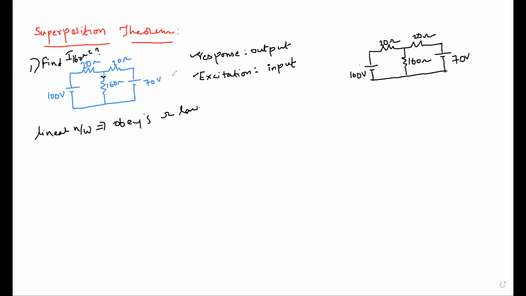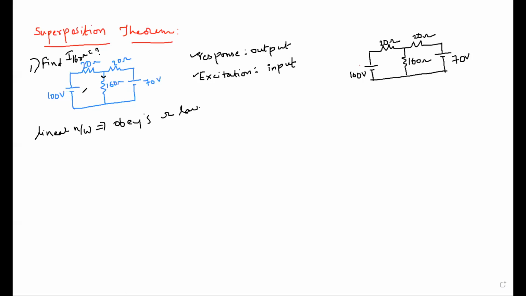Out of these three sources, if you turn on any one source, the remaining two sources are kept at zero, and then we find the current passing through this 160 ohm resistor. That will be treated as case 1. Case 2 is where you turn on the second source and turn off the remaining, and case 3 where you turn on the third source and turn off the remaining two. So at a time only one source should be in on condition, and the remaining sources are in off condition.